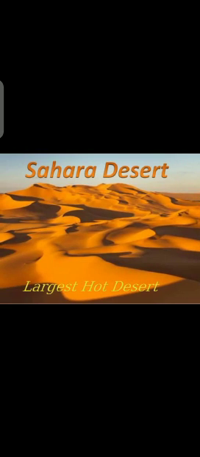Clear? Then the wettest place of the world. The name of the wettest place of the world is Mawsynram, and it is located in Assam. Assam is a province or state of India. The driest place of the world is the Atacama Desert. It is located in Chile, both pronunciations are used, okay? It is located in Chile, in South America. Clear? Then the largest hot desert. The largest hot desert is the Sahara in continent Africa. It covers almost 11 countries of continent Africa.